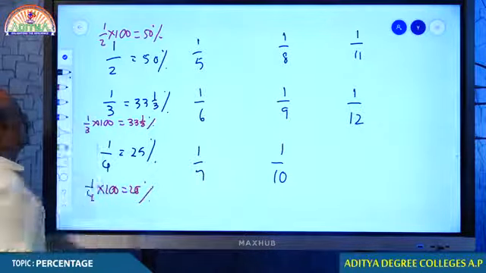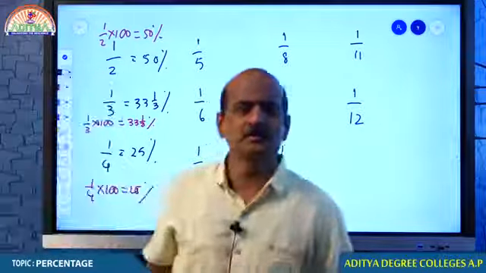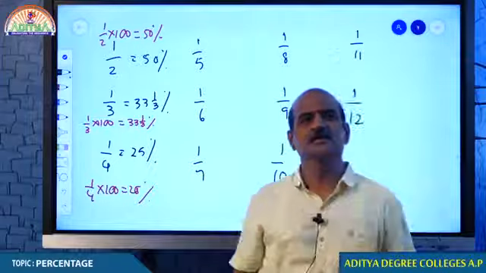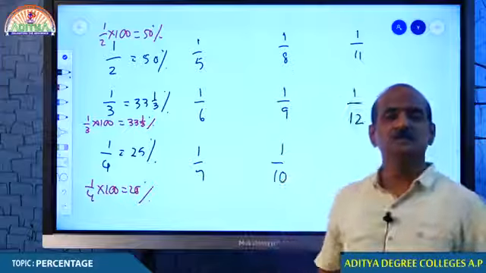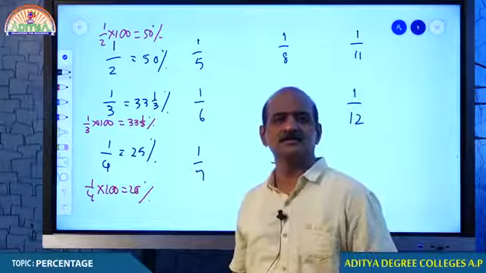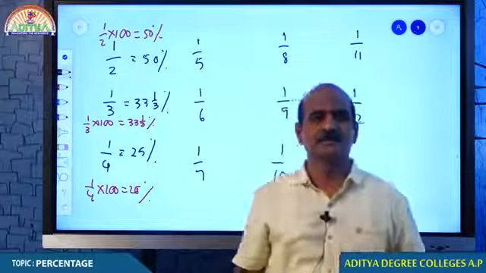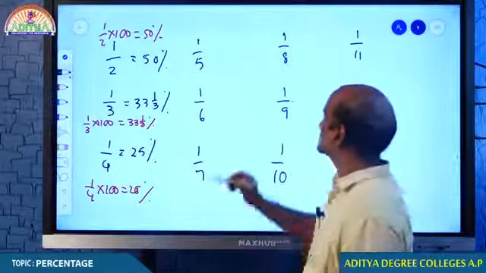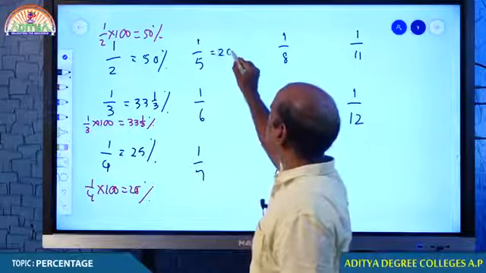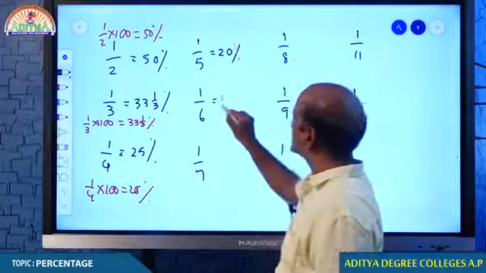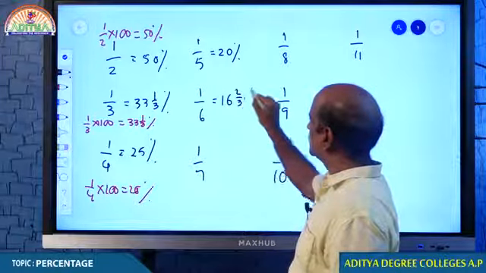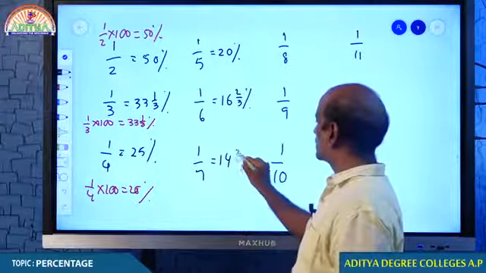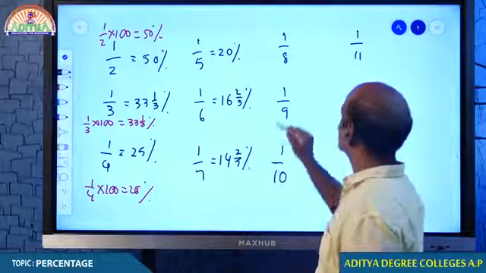Isn't it? So these are all something that we can remember. That's not a very big issue, but the only thing is how good we are. If you remember that, it is useful for you to get the calculations a little faster. What is all important is getting calculations, because this is all about calculations. 1 by 5 is 20%. 1 by 6 is 16 2 by 3%. 1 by 7 is 14 2 by 7%.